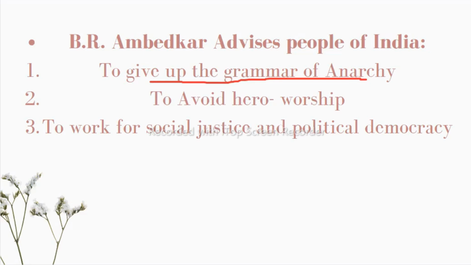But now he said that the constitution has been made, now we have constitutional methods, and these constitutional methods are open, so there can be no justification for unconstitutional methods like satyagraha, the non-cooperation movement and civil disobedience. So he called all these methods the grammar of anarchy, those three things: satyagraha, non-cooperation, civil disobedience. And he said that the sooner we abandon them, the better for us. As soon as possible, we should abandon these things. Now, the second thought he shared, the second advice, is to avoid hero worship.